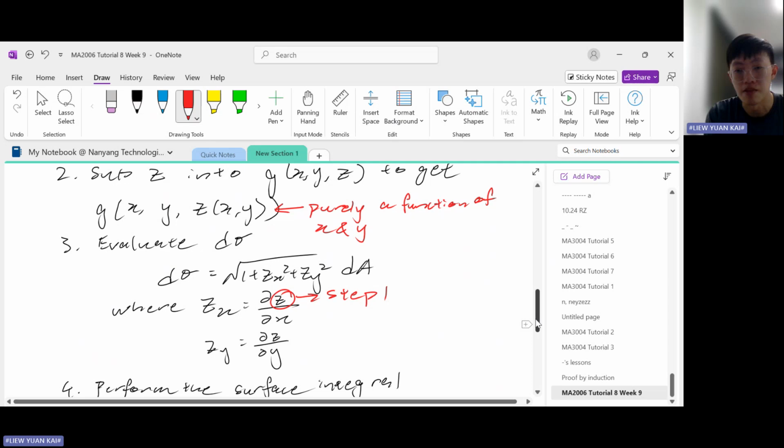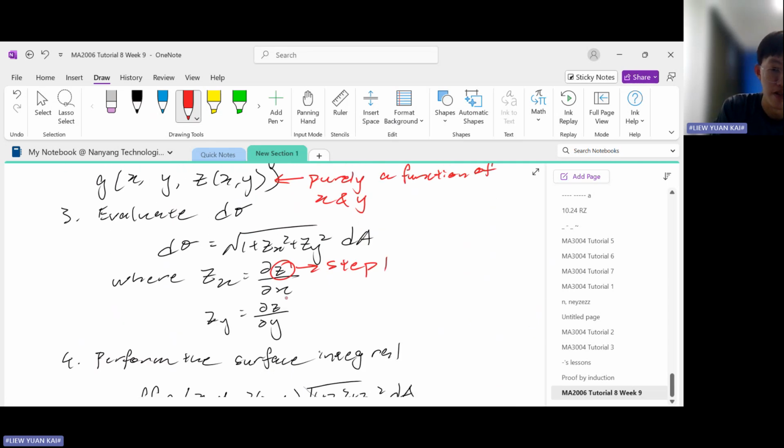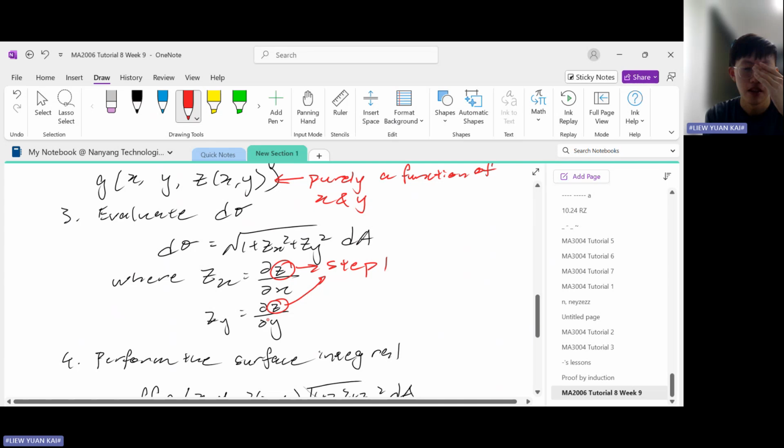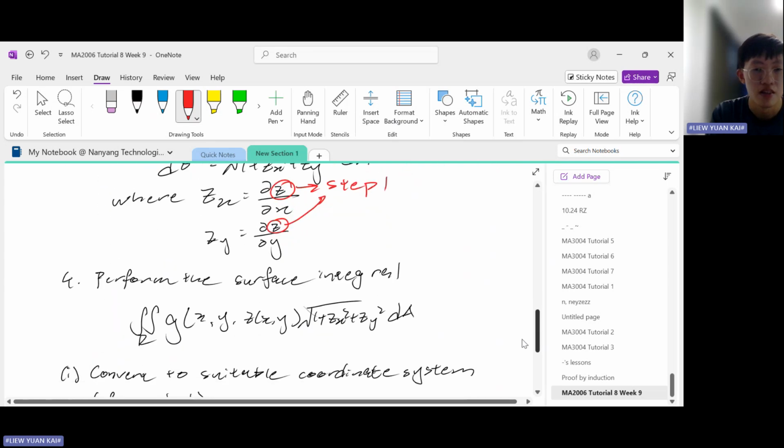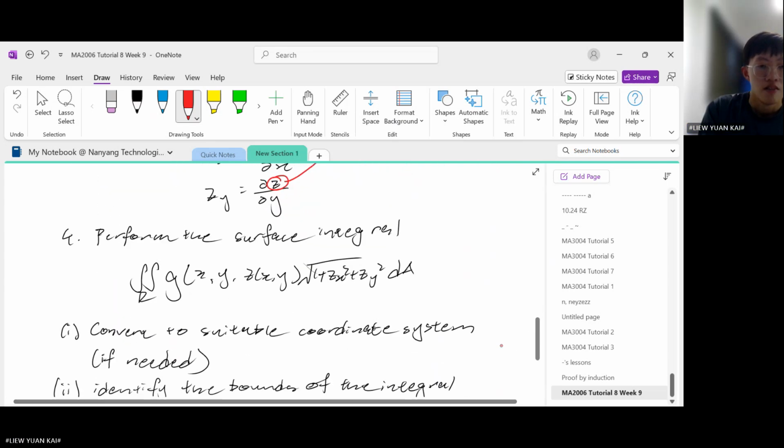Okay, where we make z the subject of the surface equation. And same with here too. Okay, so you partially differentiate z with respect to x and with respect to y, and then you plug it into this to obtain d sigma. Okay. Next step is you will perform the surface integral.